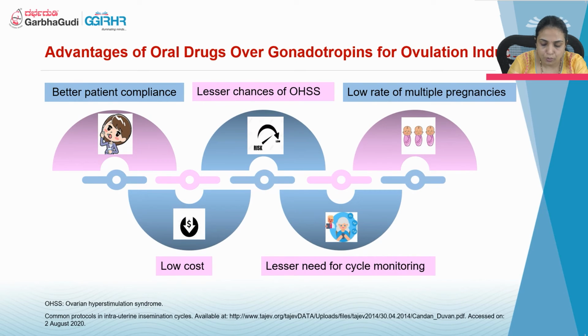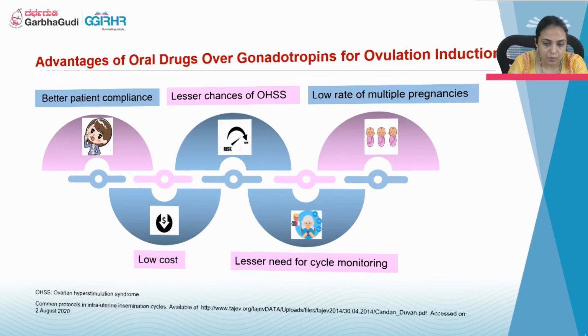What are the advantages of oral drugs over gonadotropins? One is better patient compliance, lesser chances of OHSS, lower rate of multiple pregnancy, low cost, and lesser need for cycle monitoring.